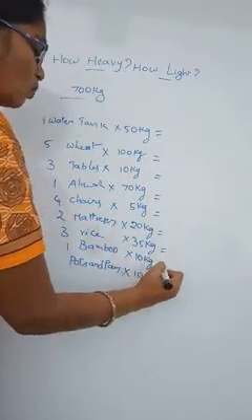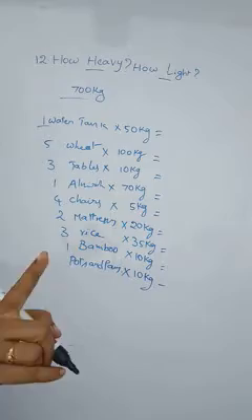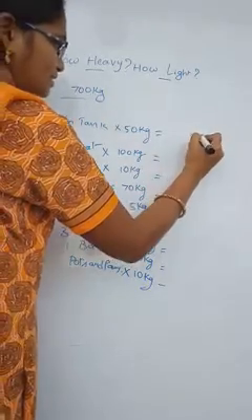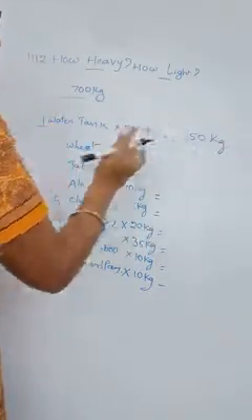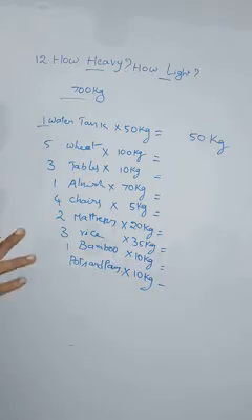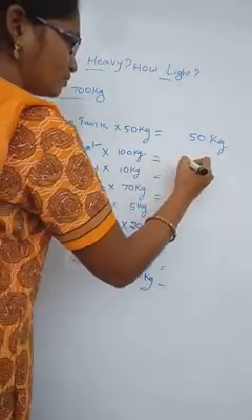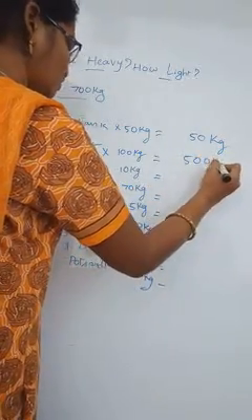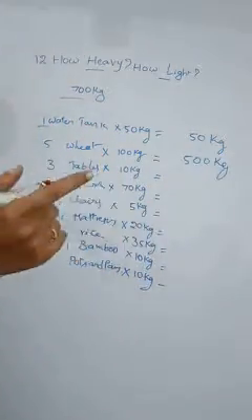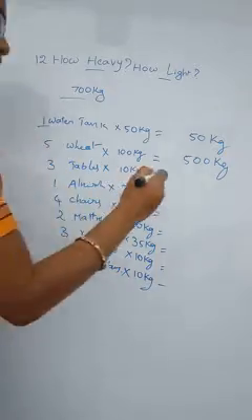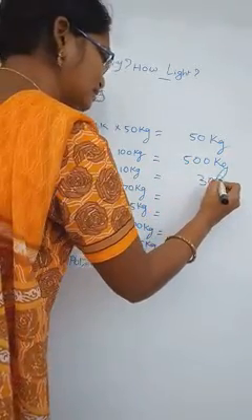Here see, one water tank only we have here. One water tank weighs 50 kgs. One sack of wheat is 100 kgs, that means 5 sacks of wheat is 500 kgs. One table is 10 kgs, 3 tables 30 kgs.